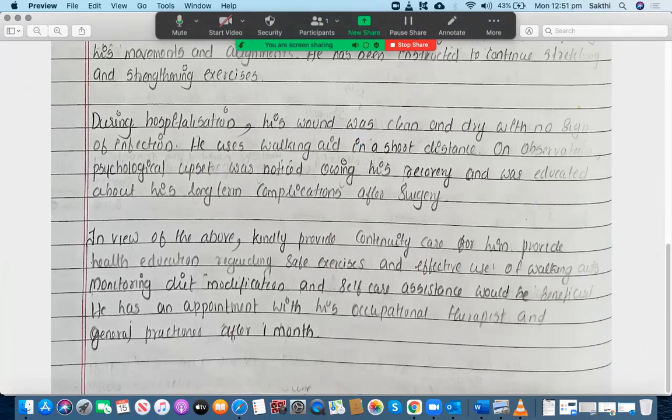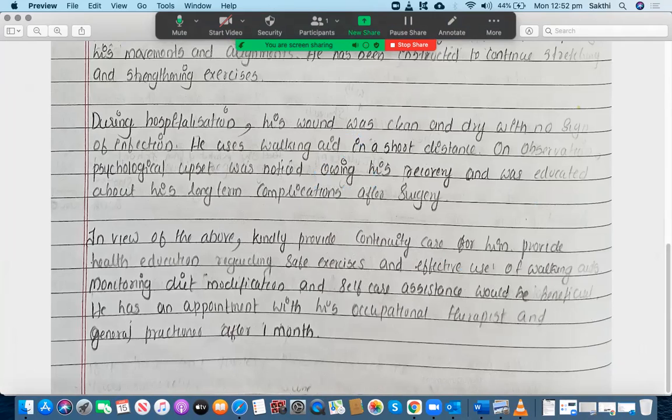On observation, there should be a comma. You have done that, good. Psychological upset was noticed owing to his recovery. Okay, so the way you have written "owing to his recovery," no, I don't understand what you have written.